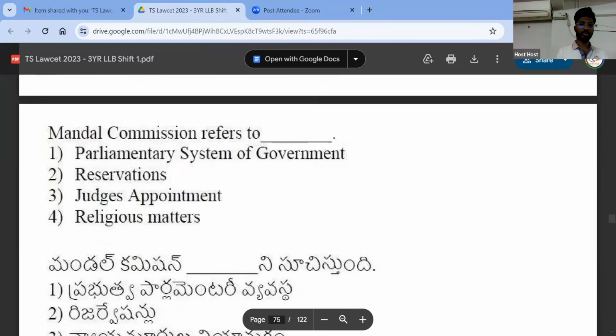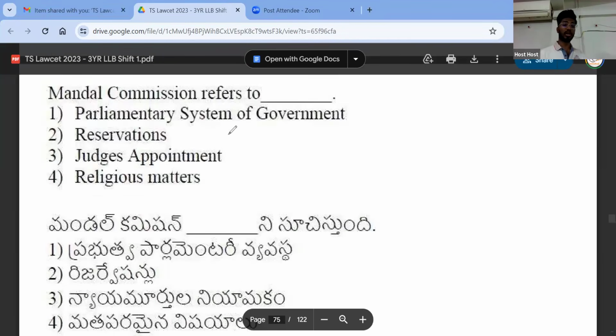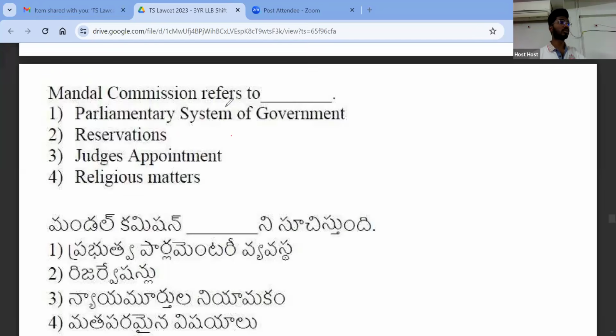Next. Mandal Commission refers to, yesterday we talked about it. Mandal Commission refers to reservation, right? So reservation for OBCs. So reservation for other backward classes. Mandal Commission talks about this.